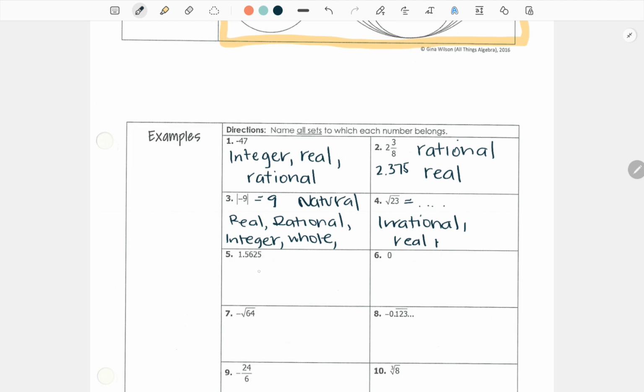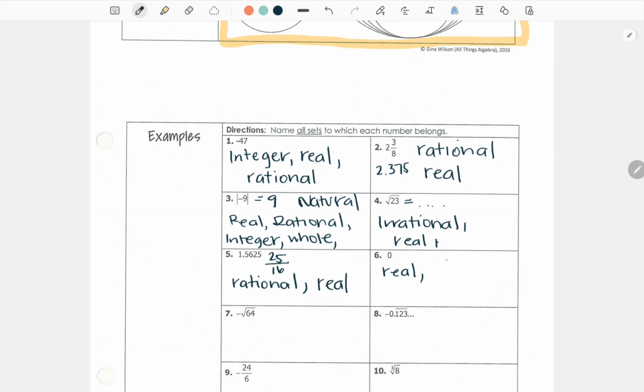Okay? All right. I can see here, can this be written as a fraction? I think it can. If you wanted to make it a fraction, it's 1, and we would move the decimal, 1, 2, 3. It would be 25 over 16, which means that it can be written as a fraction, so it's a rational number. It doesn't end forever. It doesn't go on forever, and it could be real. All numbers are real numbers. We know that for sure, so we can actually put real in all of them.